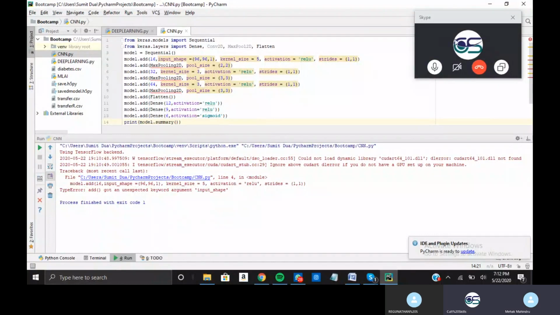I'm sharing the screen. Okay, yeah, it's visible now. So it says input shape. Okay, you are not calling convolution 2D. Inside model.add, you need to call conv2d. So it will be like model.add, bracket, conv2d, bracket, this entire stuff. So input shape is a parameter of convolution 2D.